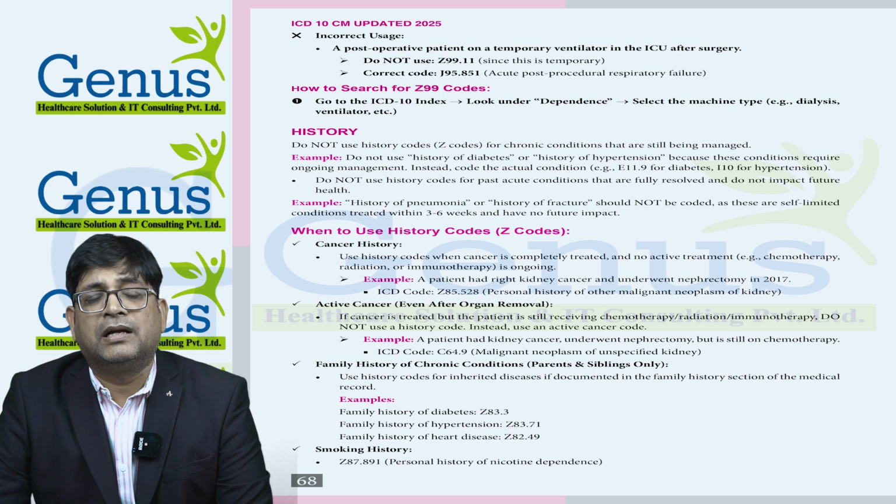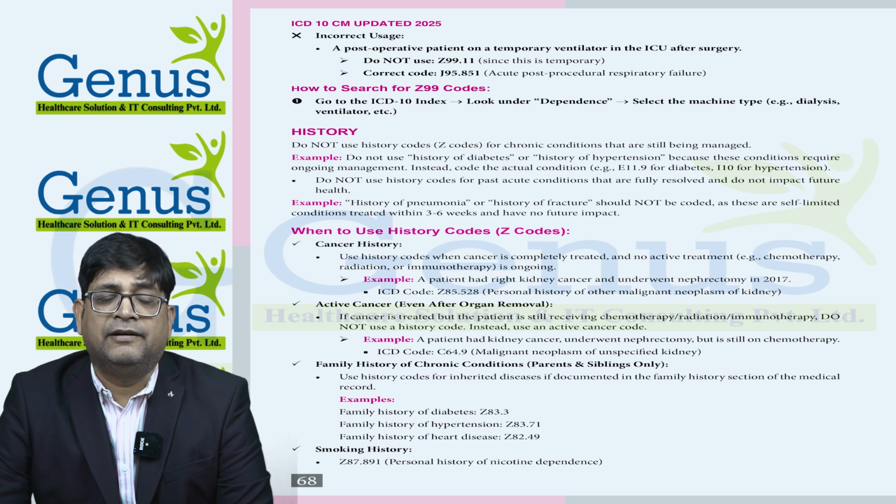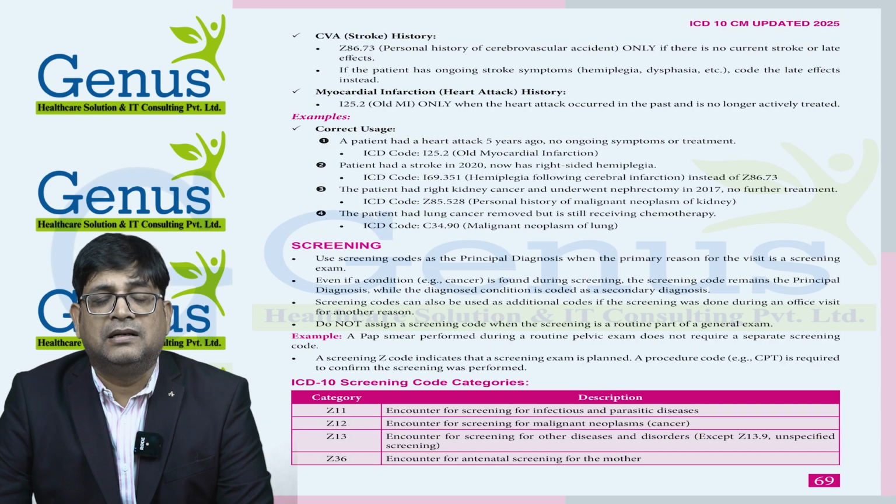Then we have the smoking history code Z87.891. We have the CVA history code Z86.73. And we also have the myocardial infarction history code, which is I25.2. So I25.2 is also a history code, but it comes from the I series. Normally the history codes are from the Z series.